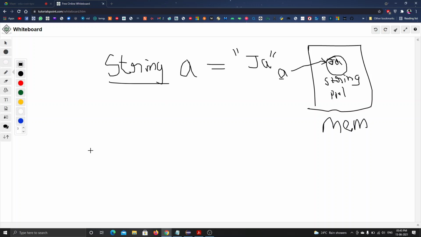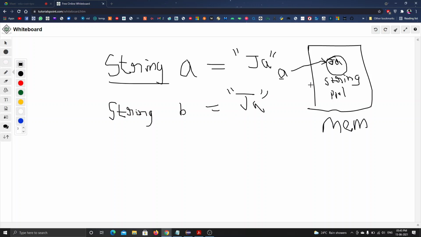Okay, what if I declare again? Let's see why string is immutable. If I declare again string b is equal to ja, instead of creating a new memory for this ja in the string pool, it is the same, right?